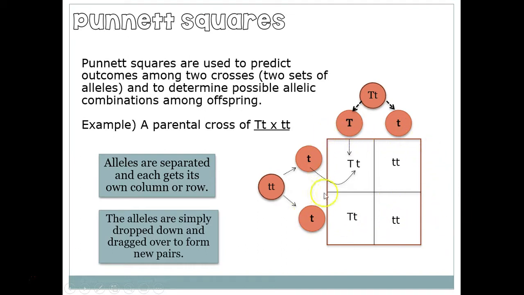This right here is the possible genotypes and phenotypes of the children. So each child can be a big T, a little t, a big T, or a little t. Those are all the possibilities for each child. If you look, the child has a 50% chance to be big T, and a 50% chance to be little t.